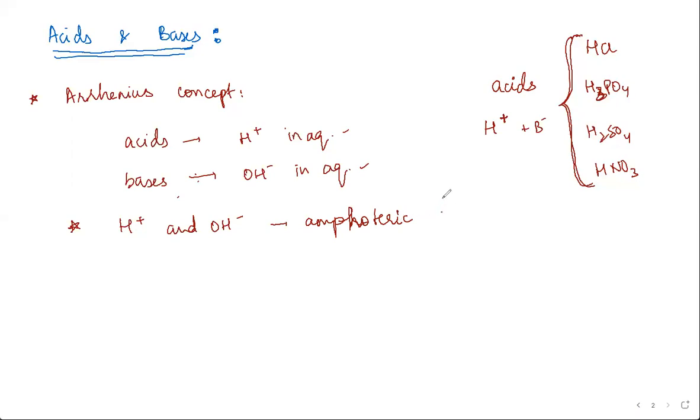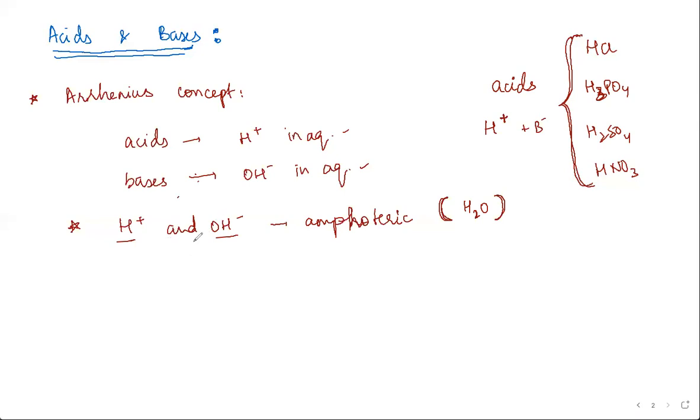amphoteric compounds. So what's the most common example of an amphoteric compound you can think of, off the top of your head? Something that gives out both H plus and OH minus? Quickly, the first thing that comes to your brain. Water. Yes, water gives H plus and water gives OH minus also, right? So he called it amphoteric. He had this neat little way of classifying and identifying these compounds.